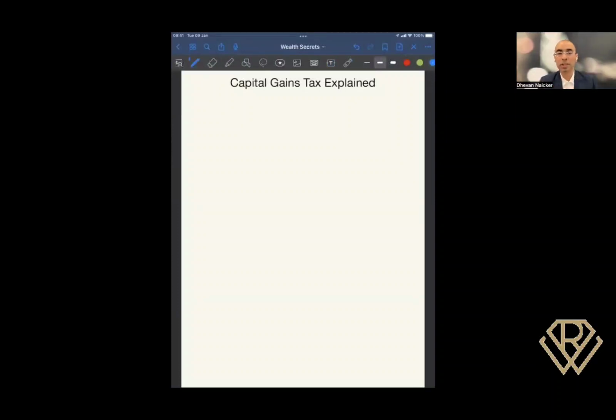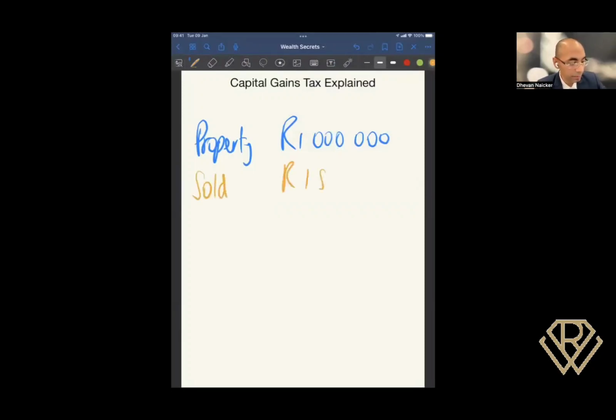Let's say you had purchased a property. So I'll write in a piece of property. In my example, let's assume that you had purchased this property for R1 million. So you bought the property for R1 million and you sold this property at some time in the future, let's say 5 years down the line or so. And we're going to put a big gain here, right? So you sold this property for 1.5 million. So you notice you purchased it for R1 million, you sold it for 1.5 million.